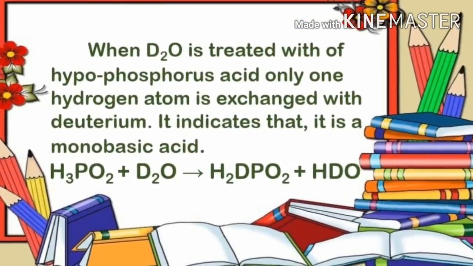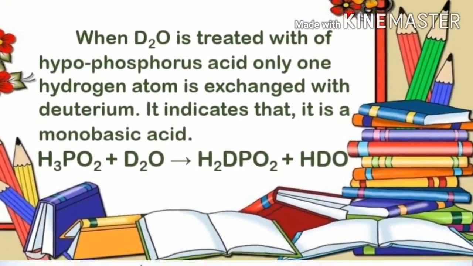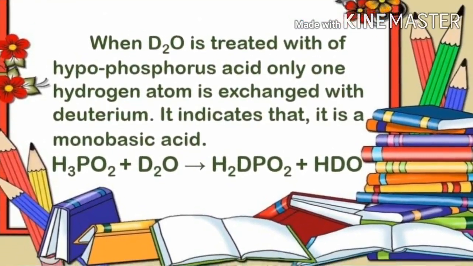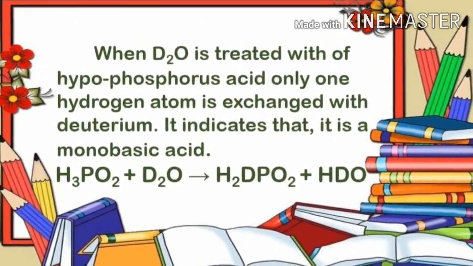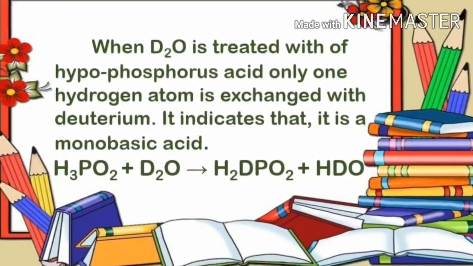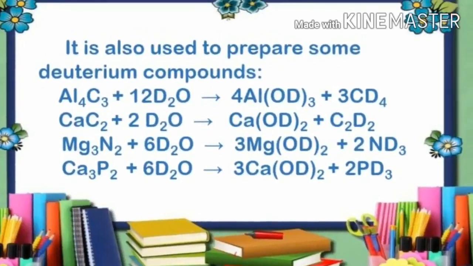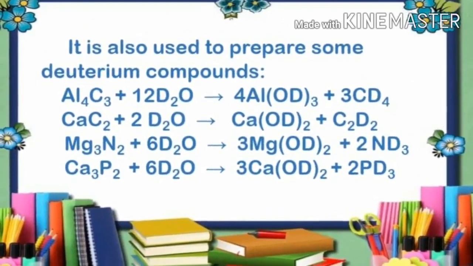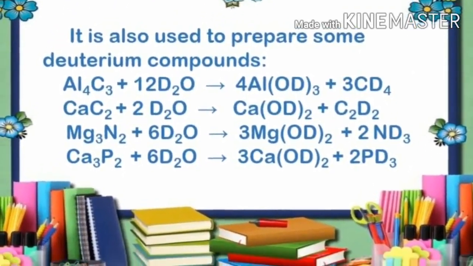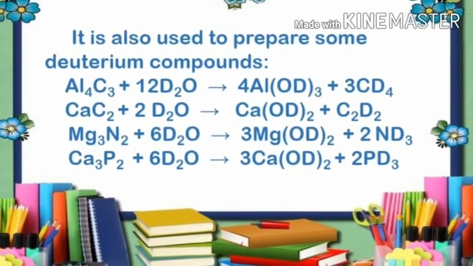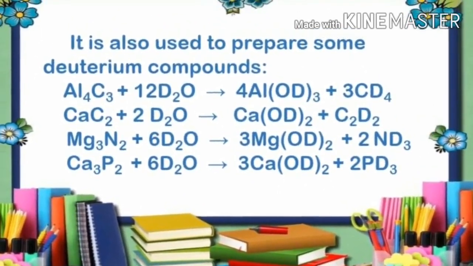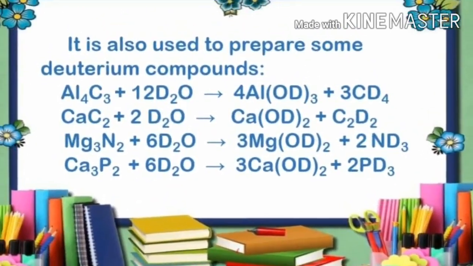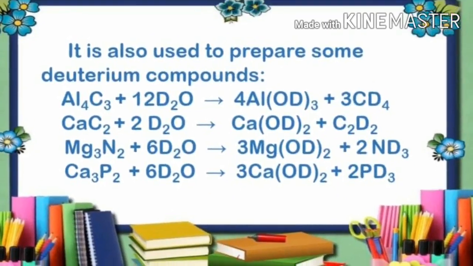When D2O is heated with hypophosphorus acid, only one hydrogen is exchanged. It indicates that it is a monobasic acid. The next reaction is that it forms some deuterium compounds. So heavy water is used to produce deuterium compounds. When it reacts with aluminium carbide, calcium carbide, magnesium nitride, and calcium phosphide, the corresponding deuterium compounds are formed.